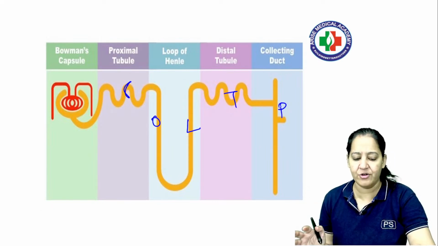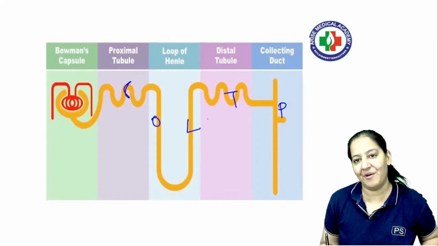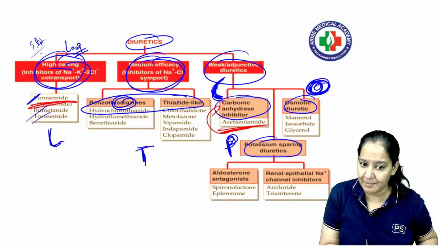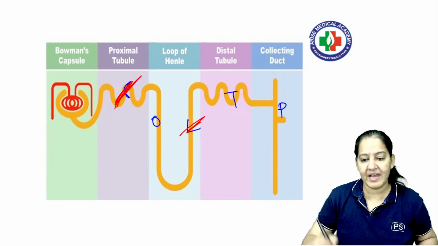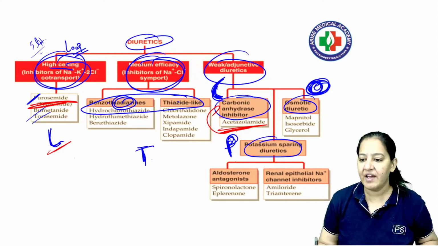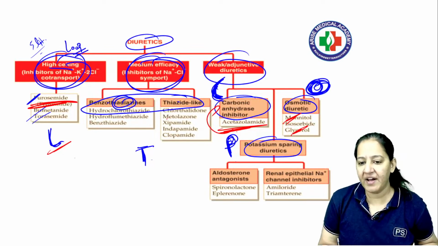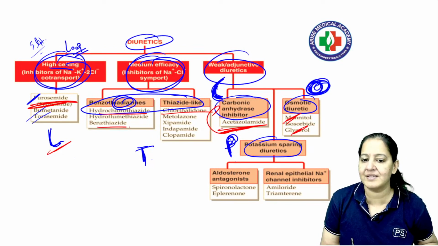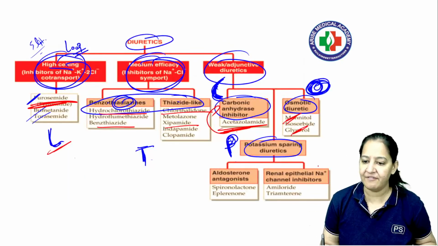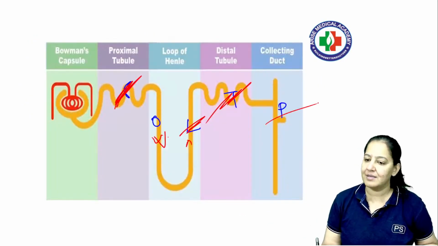If I ask you about any drug, for example the mechanism of action of acetazolamide, you know acetazolamide is a carbonic anhydrase inhibitor, and carbonic anhydrase inhibitors act on the PCT, so my answer is PCT. If I ask for furosemide, we know furosemide is a loop diuretic. Loop diuretics act on the ascending limb of the loop of Henle, so the correct answer is ascending. If I ask you mannitol or glycerol, these are osmotic, so my answer will be the descending limb of the loop of Henle. If I ask you chlorthalidone, hydrochlorothiazide, benzothiazide, indapamide, any thiazide, all thiazides act on the DCT. And if I ask you any of the potassium sparing drugs, spironolactone, amiloride, the answer is collecting tubule.